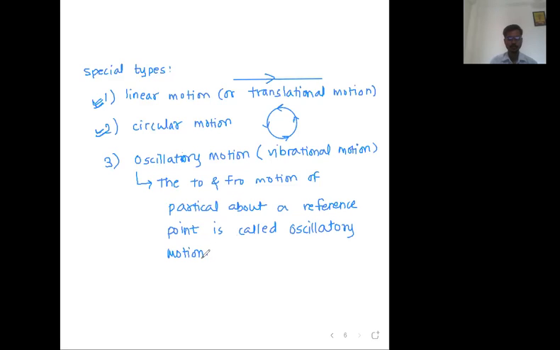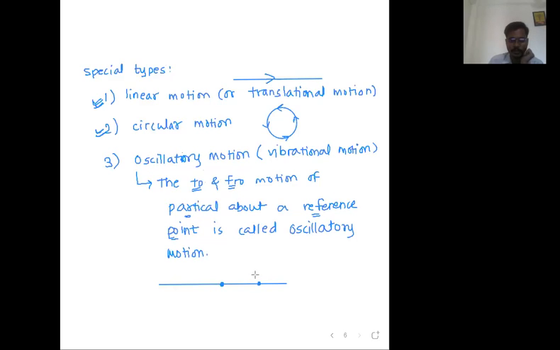Are you getting this? Yes, sir. Now let us try to discuss. Let's say we have a linear path. Now on this linear path, let us define a reference point. This is the reference point. Now let us have one object or particle here. This particle will move to, meaning towards, and fro, meaning away from.